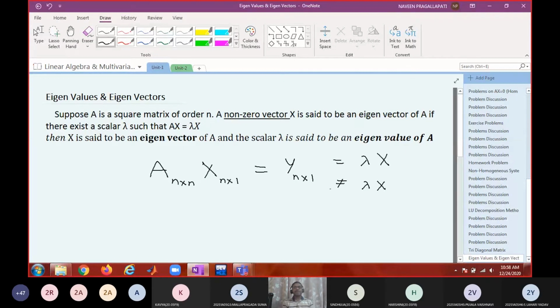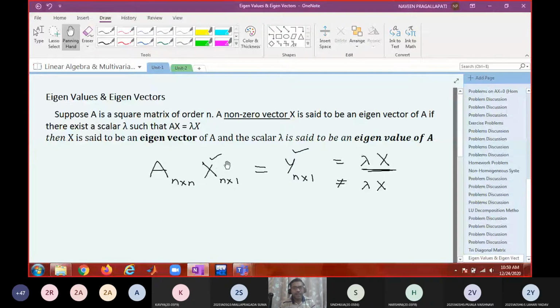Okay, if this is the case, whatever the matrix you are getting, if you can express this matrix as a scalar multiple of the given vector, then only we will say that this vector is an eigenvector, and this scalar is its eigenvalue. If you cannot express this vector as a scalar multiple of the original vector, then this vector cannot be an eigenvector. Is this clear to you?